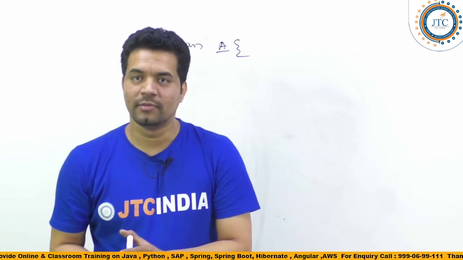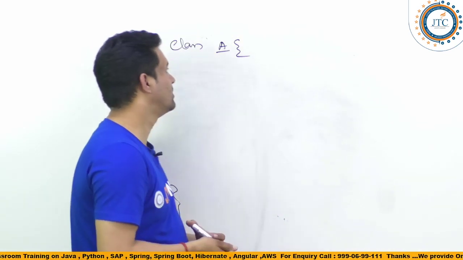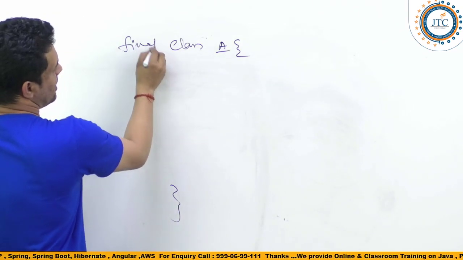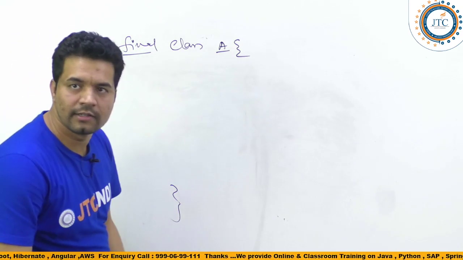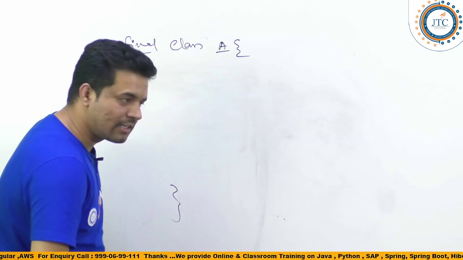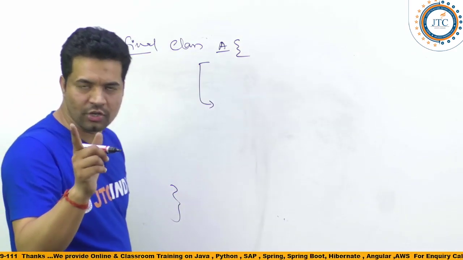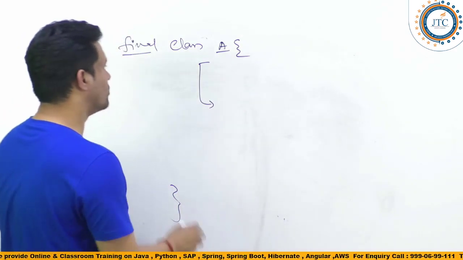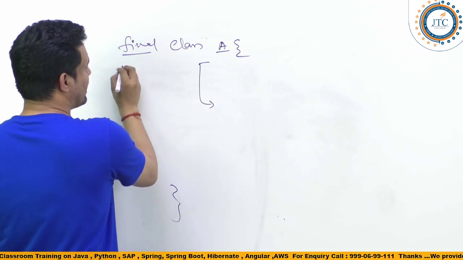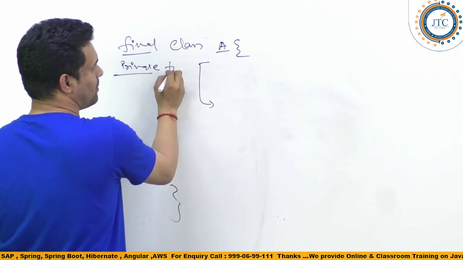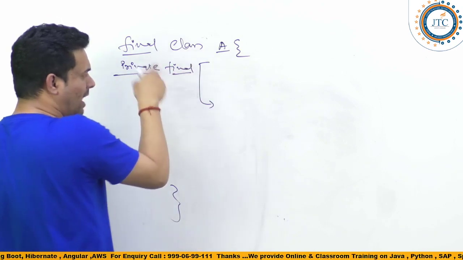ठीक है भाई, चलो मान लिया आप लोगों को आता है। तो first of all, what we do is we make the class final, right? We are making it final. And the properties which you are using, ध्यान रखना, the properties which you are using, make them private and final. Why am I saying final?